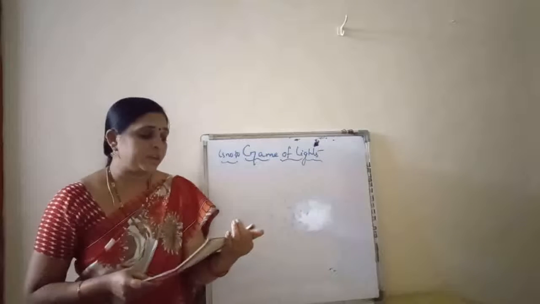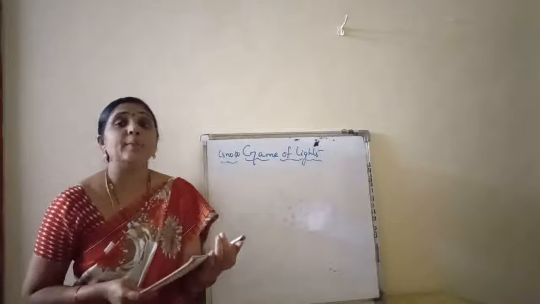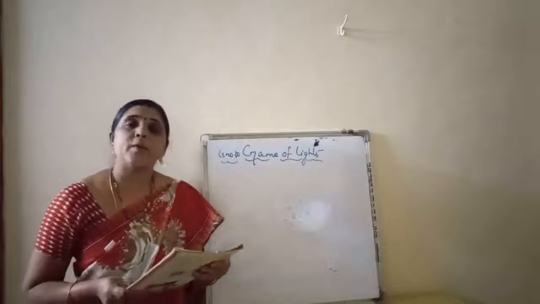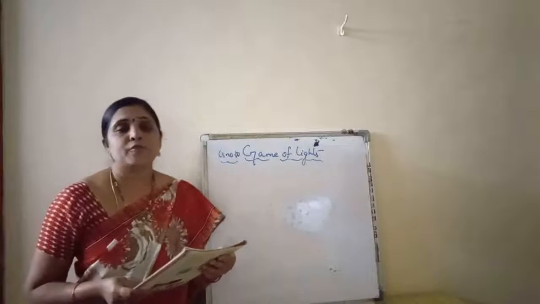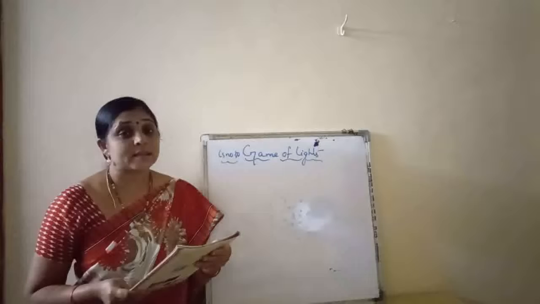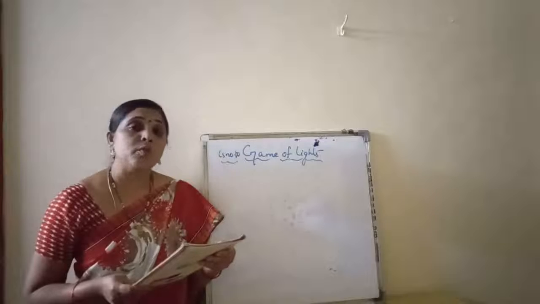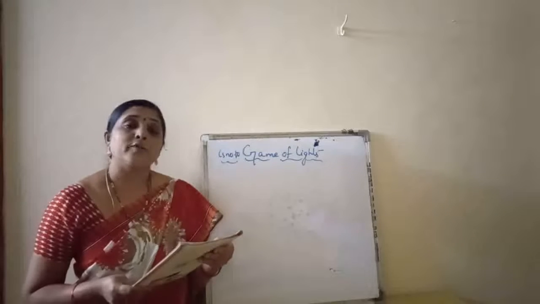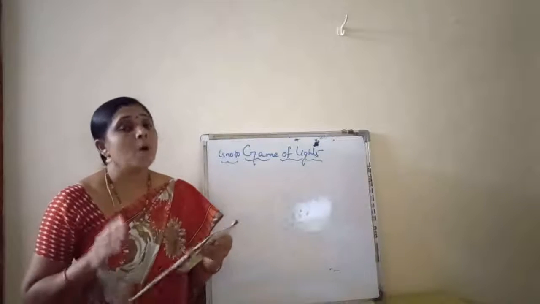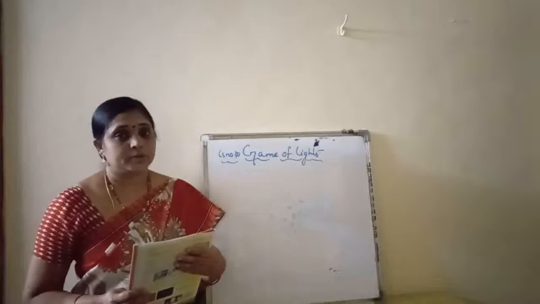Okay, children? So see, shadows are always formed opposite to the source of light. S-H-A-D-O-W-S, shadows are A-L-W-A-Y-S, always F-O-R-M-E-D, formed, O-P-P-O-S-I-T-E, opposite to the S-O-U-R-C-E, source, of L-I-G-H-T, light. Understood? Always shadows will be forming at the opposite side of the object.